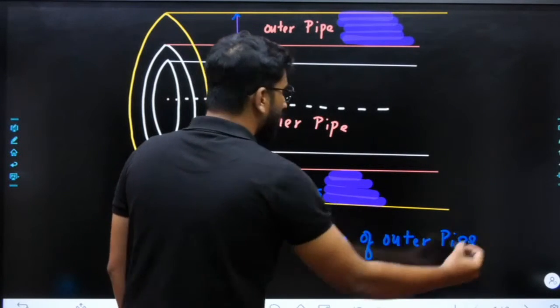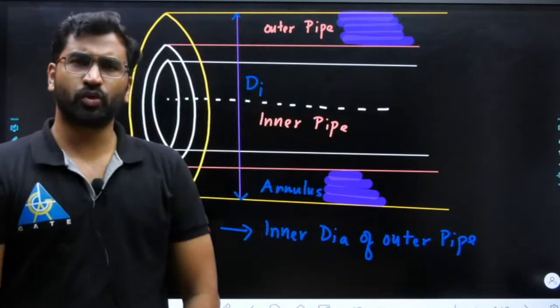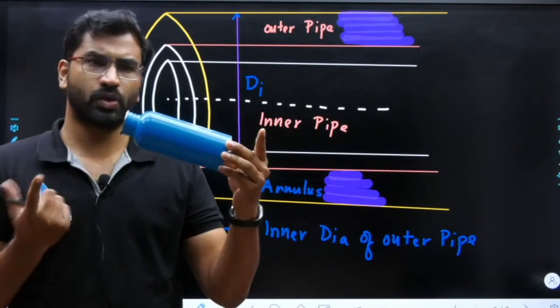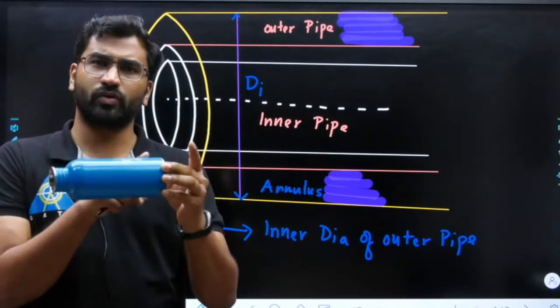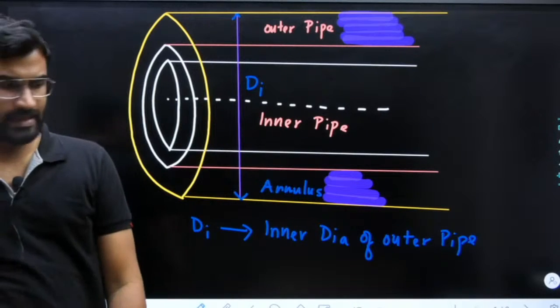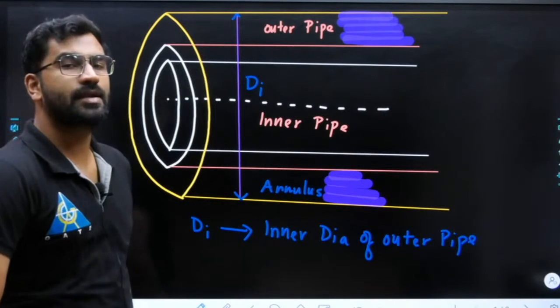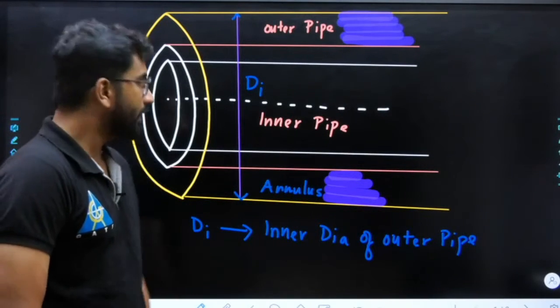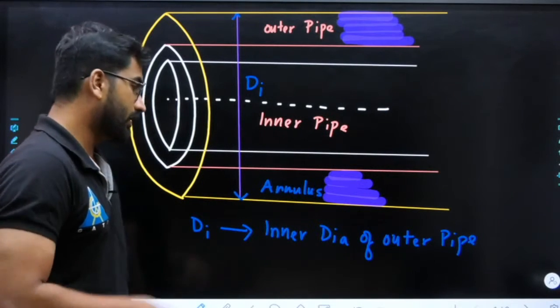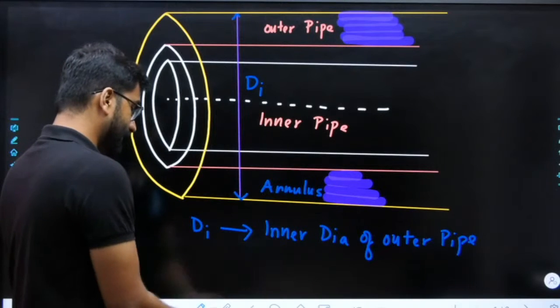क्योंकि outer dia of outer pipe के through हमें कुछ contact ही नहीं है, आप ये bottle ले देना. Fluid has no connection with the outer diameter of outer pipe. It is already out, na? ठीक है? So now you can see, so Di is your inner dia of outer pipe. Now, inner dia of outer pipe is in contact with the annulus fluid.